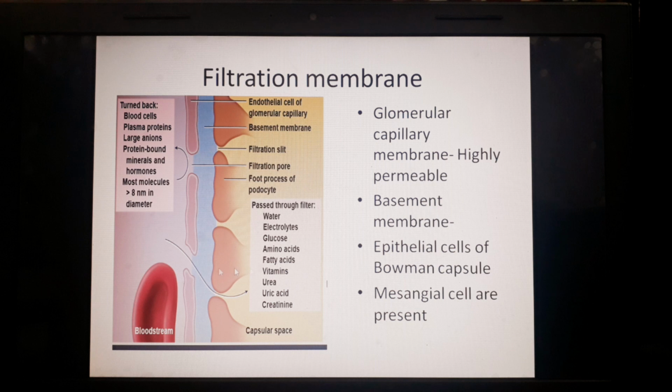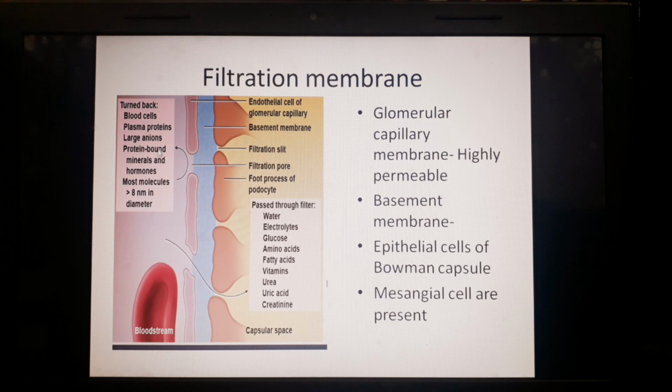So all these cross the filtration membrane and reach into the capsular space. Whereas some larger molecules or particles, like blood cells, plasma proteins, larger ions, hormones, and others which have diameter more than 8 nanometer, do not cross the filtration pore of endothelial cells.